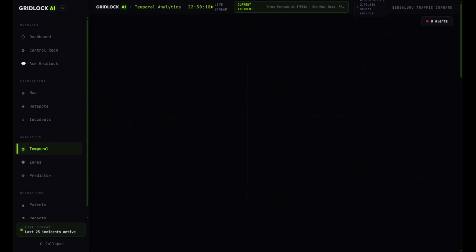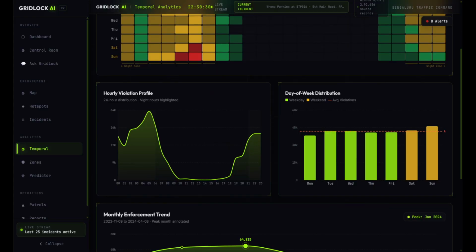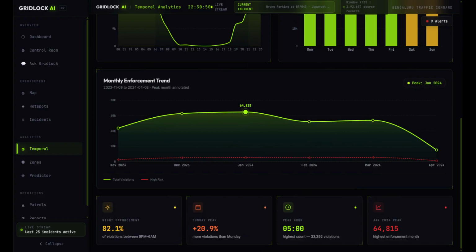And then if we go to the temporal data, here we have a 7-day graph with a density graph of the days where most of the violations happen. So here we can see the hourly violation profile. We can see that the violation peaks at around 5 a.m. and it gradually drops during office hours and then picks up again during the evening and night. And we can see that the weekends have a higher number of violations compared to the weekdays.